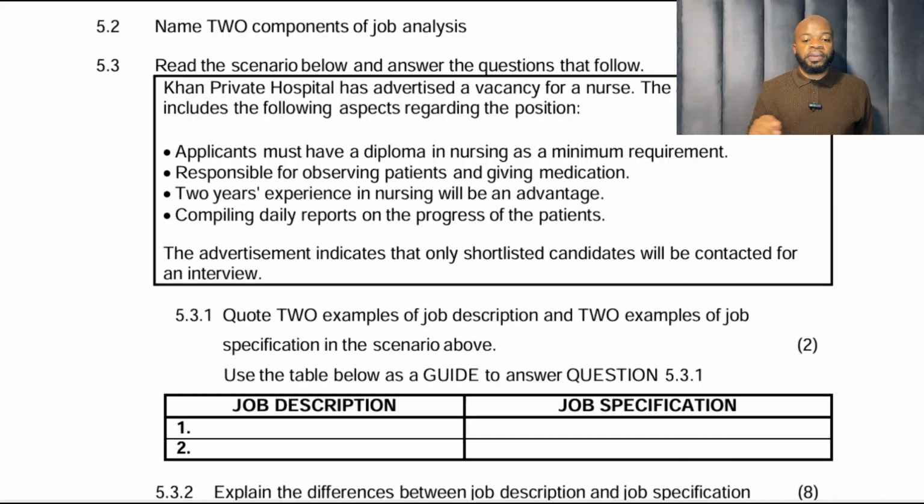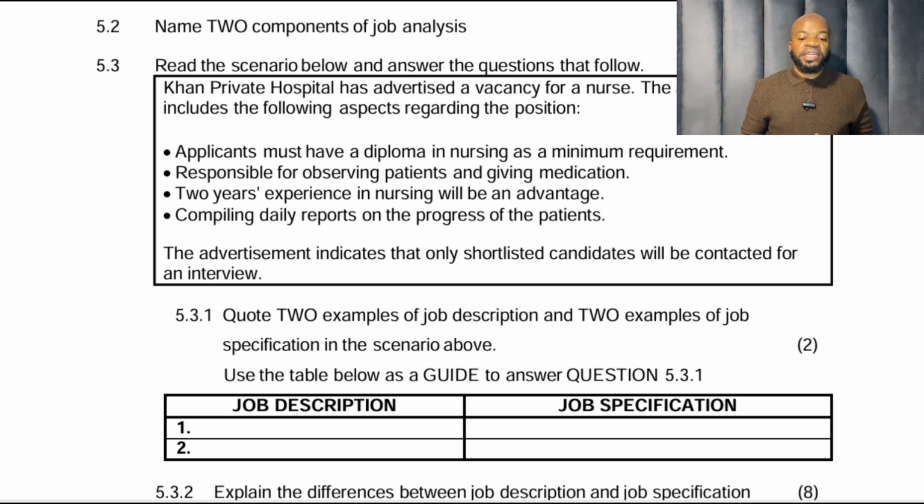Let's go into it. Name two components of job analysis. I'm not going to answer this question right now because of what is coming. 5.3, read the scenario below and answer the questions that follow. Khan Private Hospital has advertised a vacancy for a nurse. The advertisement includes the following aspects regarding the position.